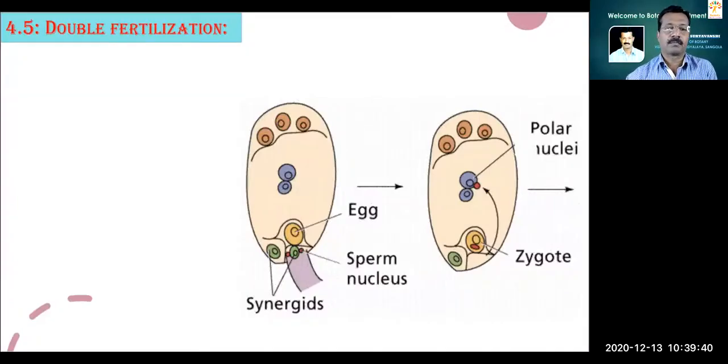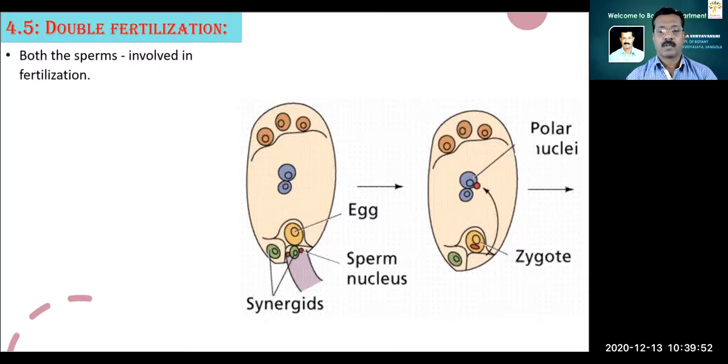Now, as far as double fertilization is concerned, both the sperms, we have seen there are two sperm nuclei or male nuclei in the male gametophyte, and both sperms released by the pollen tube are involved in fertilization.